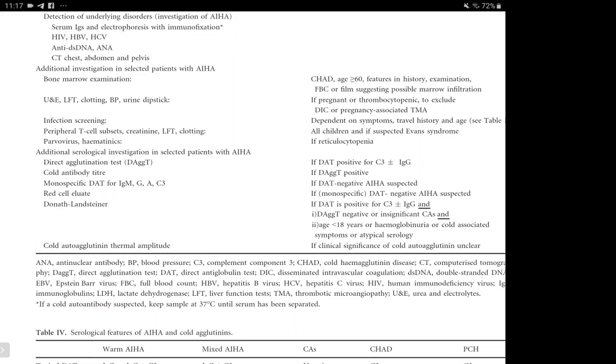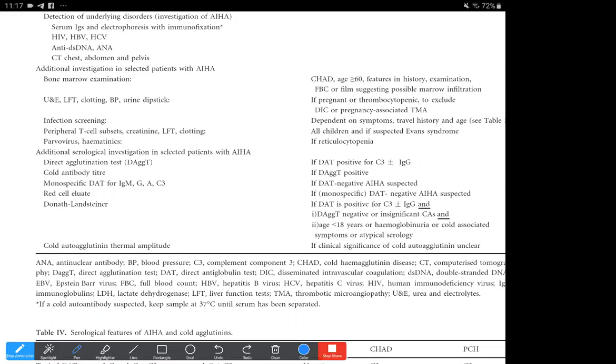In that case, we need the cold antibody titer, since there would be IgG antibodies in PCH, and they act biphasically, mostly at cold temperatures. We will go into detail on this at the end of the guideline as well. So this is done mostly for PCH.